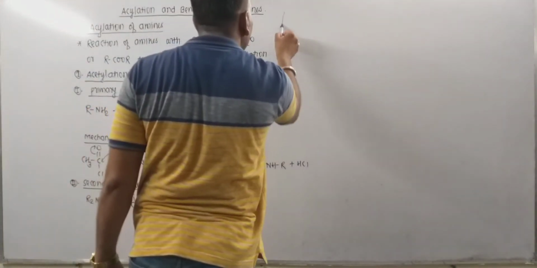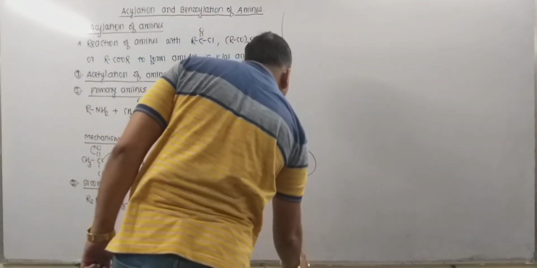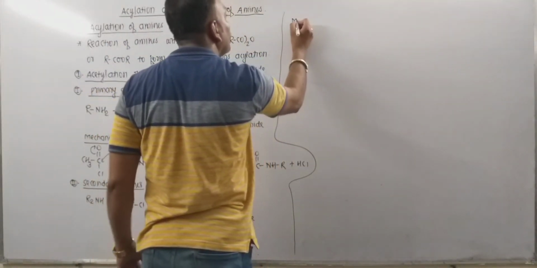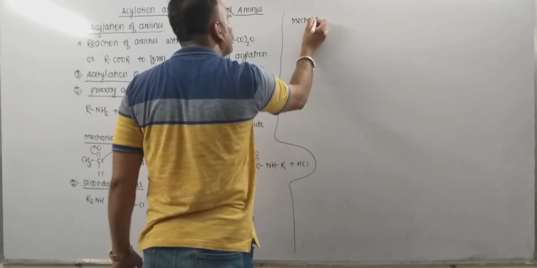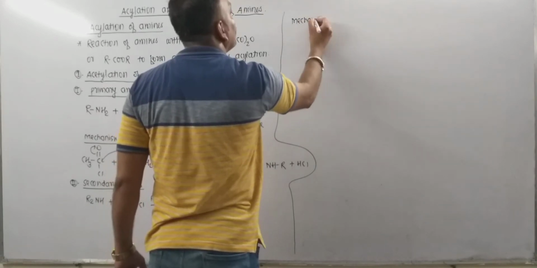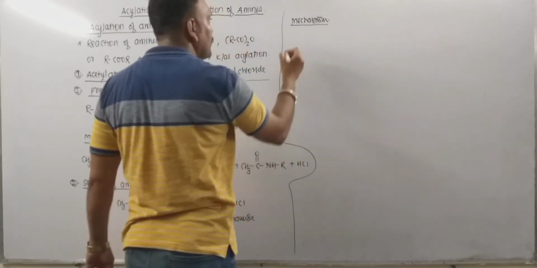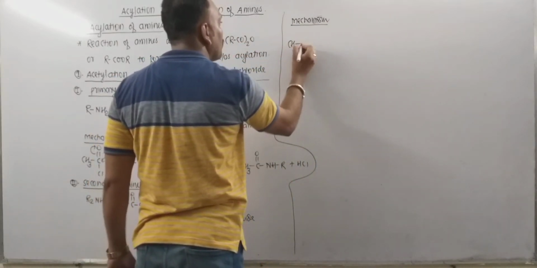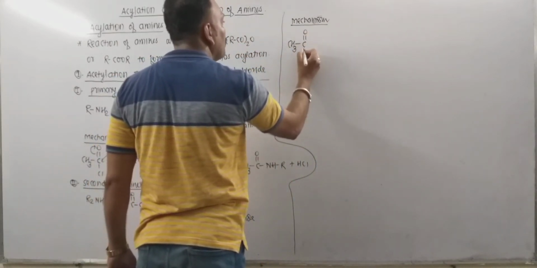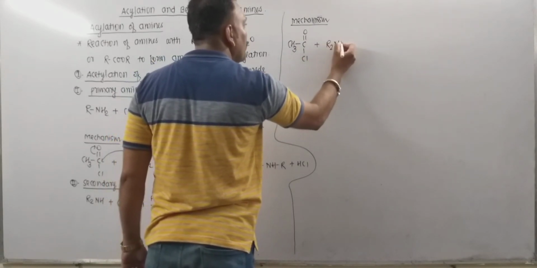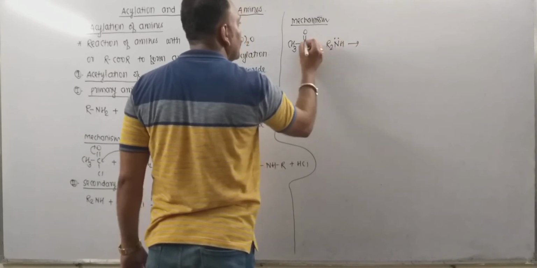As far as the mechanism of this reaction is concerned, it resembles that of primary amine. So let's see the mechanism right here. What happens when we treat secondary amines with acetyl chloride? We know very well this group is polar.